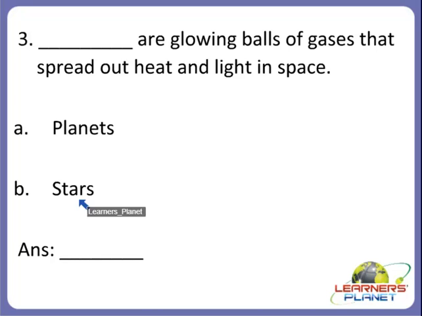Yes, children, it's very simple. They also appear huge, but because they are very far, they look like tiny pinpoints of light. And I'll also give you a hint that whenever you look at the night sky, you see lots of shining, twinkling objects. So they are also considered as the twinkling objects. So what will be the answer now? Yes, children, very good. They are stars. Stars are the glowing balls of gases that spread out heat and light in space. So B is the correct answer.